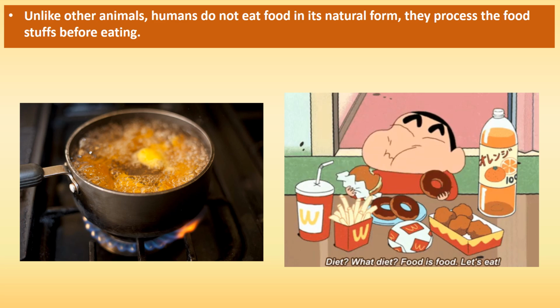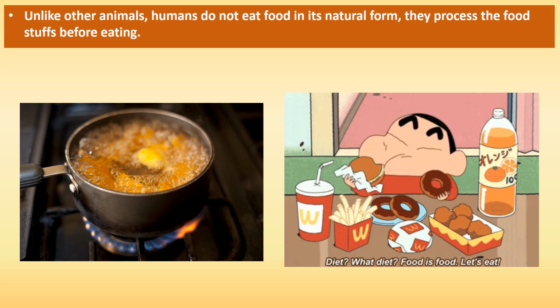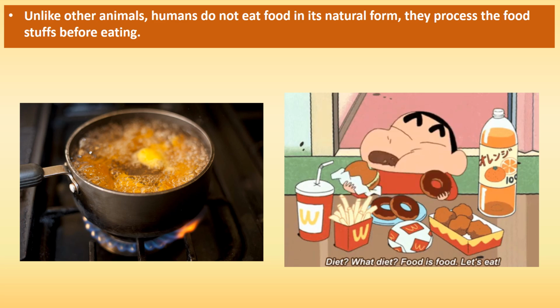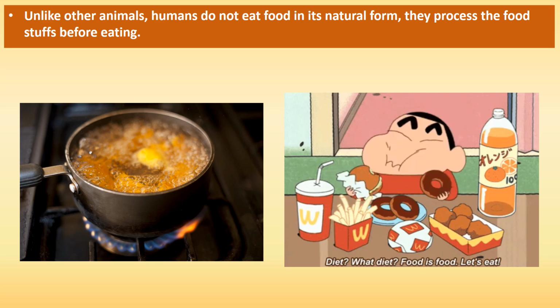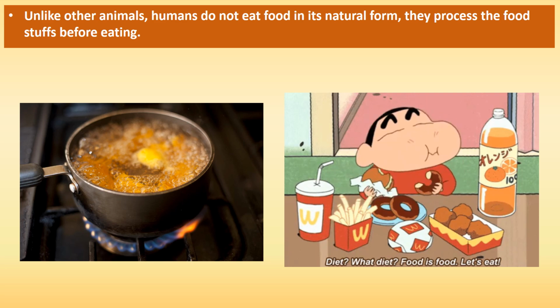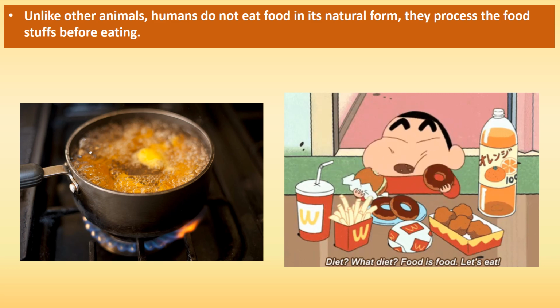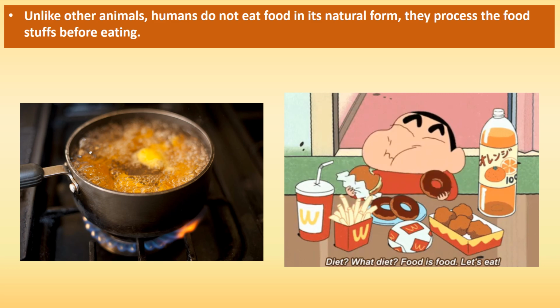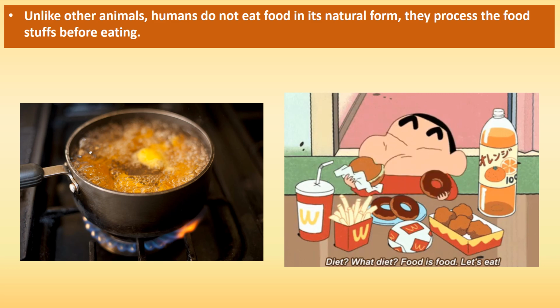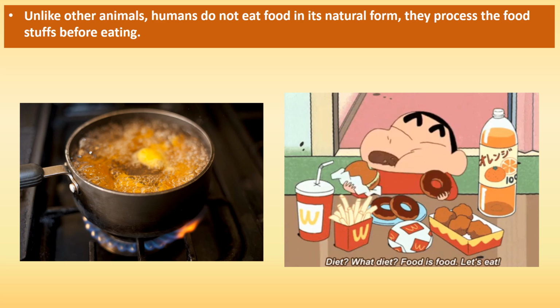Animals eat their food in its natural form. For example, birds eat insects. Tigers eat deer. They do not cook the food, but we humans roast or cook the food before eating. We also add preservatives to preserve the food. Example, salt, soda ash, etc.